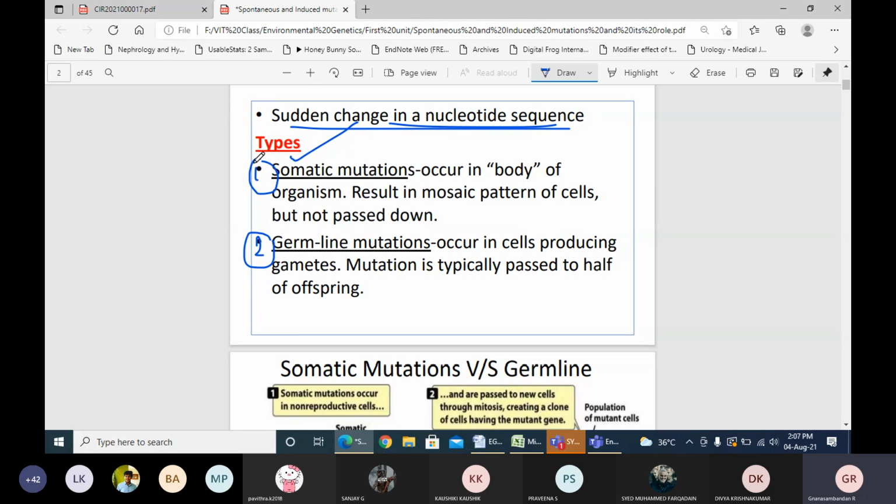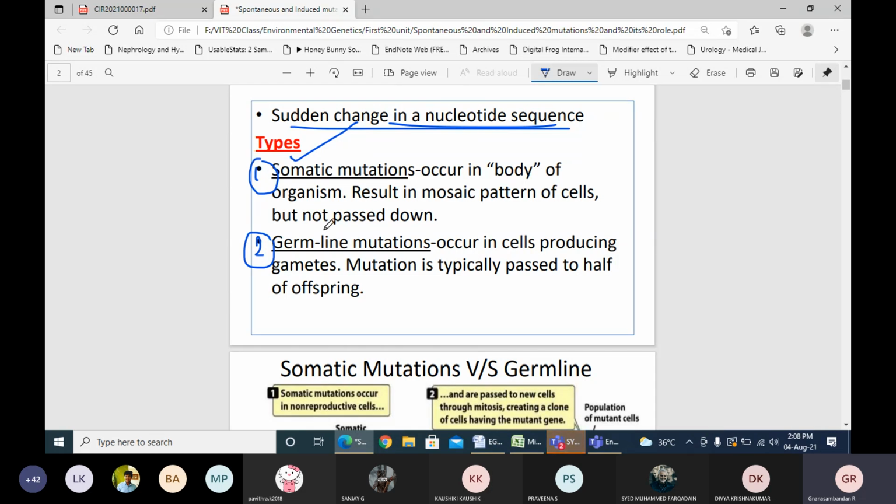But it's not entirely like that. This is the statement given from the beginning, according to OMIM, and now experimental evidence says that somatic mutations also, at some percentage, will be inherited from one generation to the other. I'll tell you in a future slide how they are inherited.